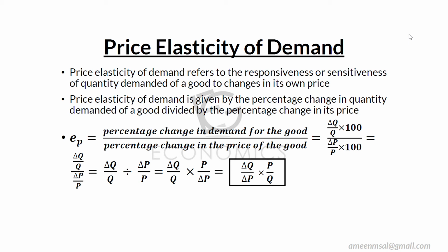From this we get the equation: change in Q by Q. You can see a triangle near the Q. That is delta, as we call it in the Greek alphabet. So it is delta Q by Q into 100. Why into 100? We are measuring the percentage. So delta Q, where Q denotes the quantity demanded.